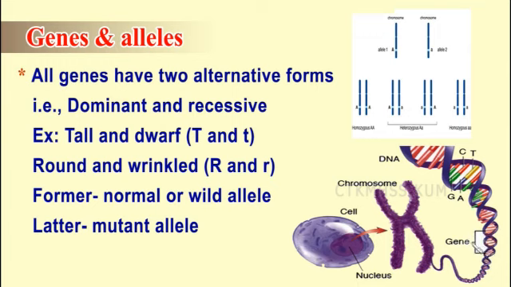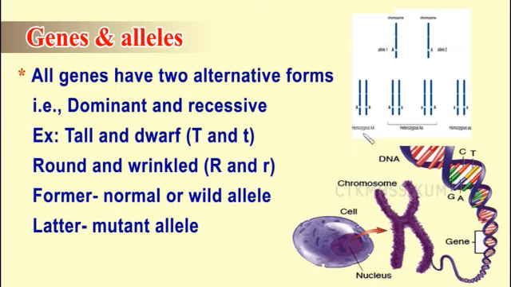Now next, if you see here, these are the homologous chromosomes. In this homologous chromosome, you can see this is allele 1 and allele 2. This expresses a dominant character and this expresses a recessive character. When these dominant and recessive characters are present, only the dominant character will be expressed. The recessive will be hidden.